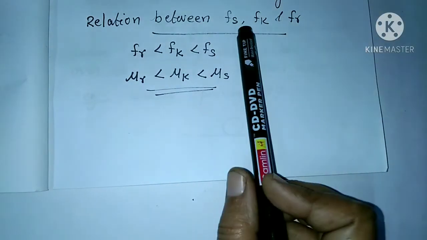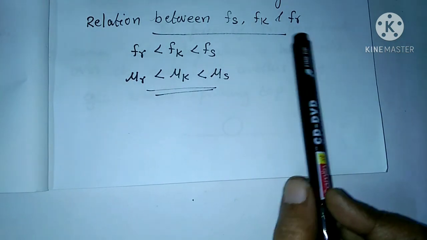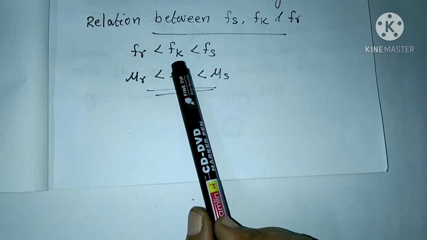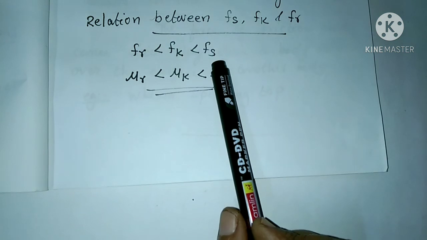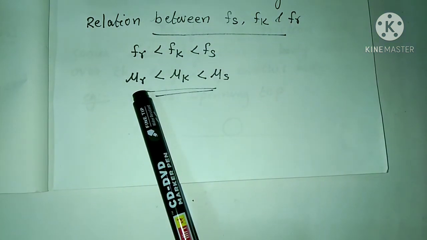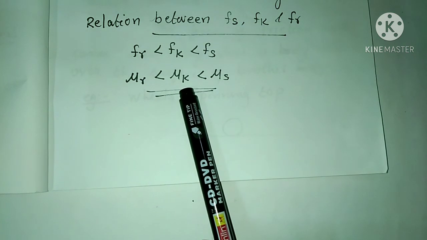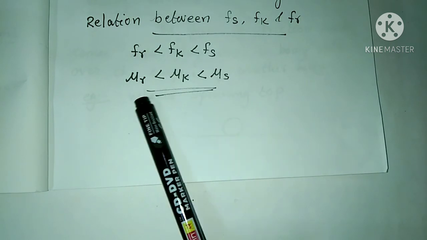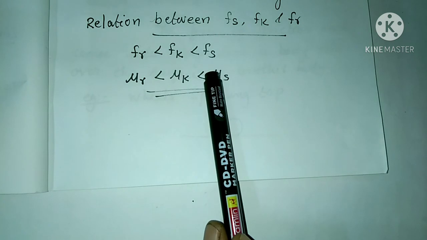Then what is the relation between static friction, kinetic friction and rolling friction? You know that rolling friction is very much less than kinetic friction, and it is also very much less than static friction. So we can write: coefficient of rolling friction is less than the coefficient of kinetic friction, which is less than the coefficient of static friction. This is the relation between static, kinetic and rolling friction.